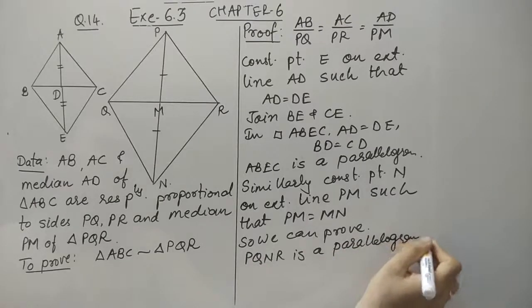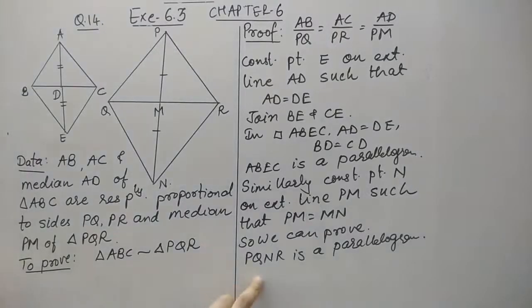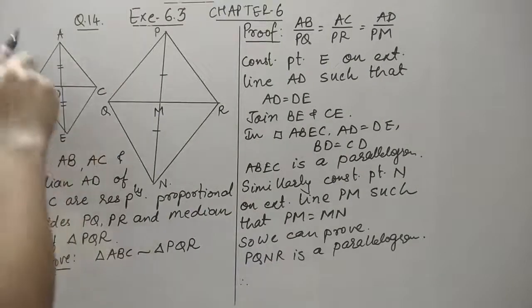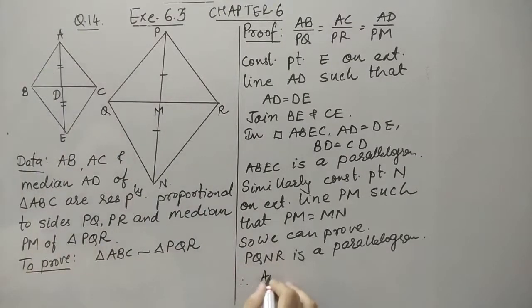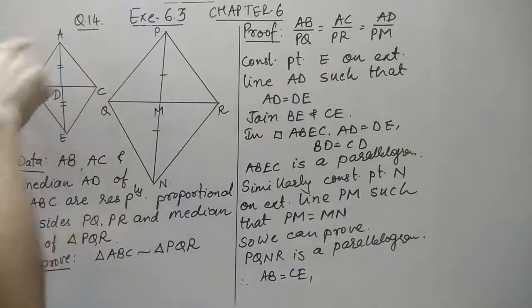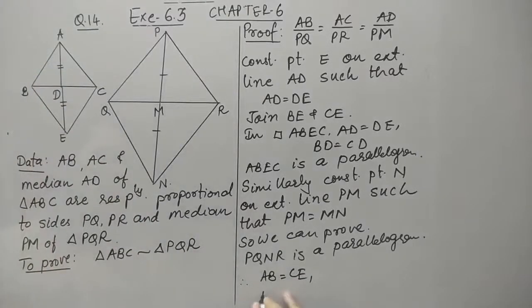Now here you can see that we have proved that ABEC is a parallelogram as well as PQNR is a parallelogram. So we can say that in a parallelogram pair of opposite sides are always equal. So AB is equal to CE for this quadrilateral ABEC, and BE is equal to AC. Similarly for this parallelogram, PQ is equal to NR and QN is equal to PR.